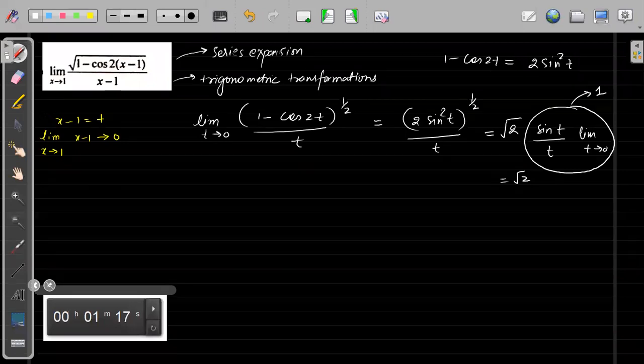So either you can use this, or it is optional. Without this also you can use. I'm just using this to simplify. For me, it is simplified like this, so just for explanation. Otherwise, you can directly solve using x minus 1. There is no problem. You can use exponent series expansion also. Fine. I hope this one is okay.